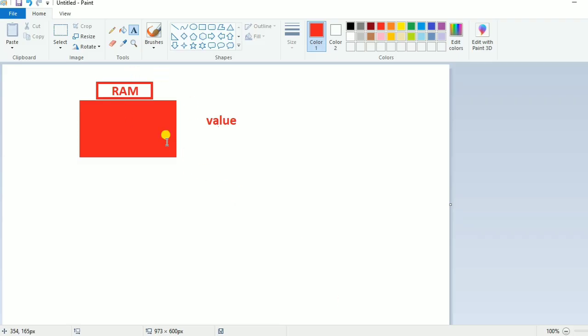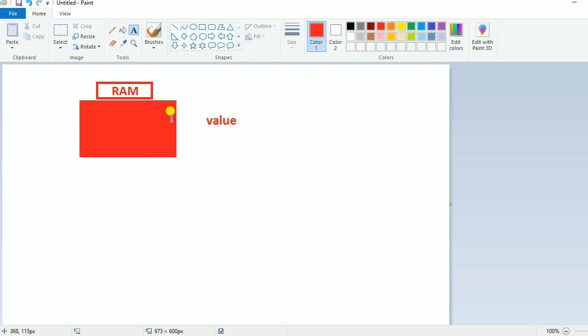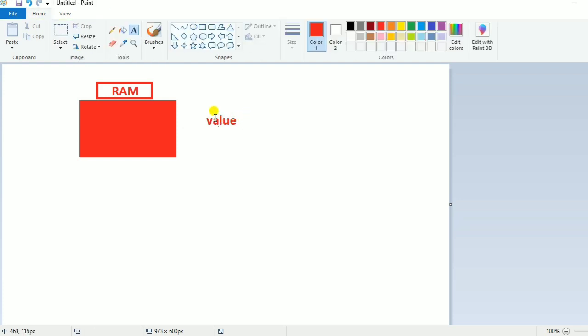So suppose this red figure is RAM, and I want to store this value in my RAM. So how can I store it? I can't directly pick this up and store it in RAM. If I put it in like that, I am not able to find it. So what I will do is give a name to that value, and then put that value in my RAM. So whenever I want that value, I will just write my name and I will get the value.